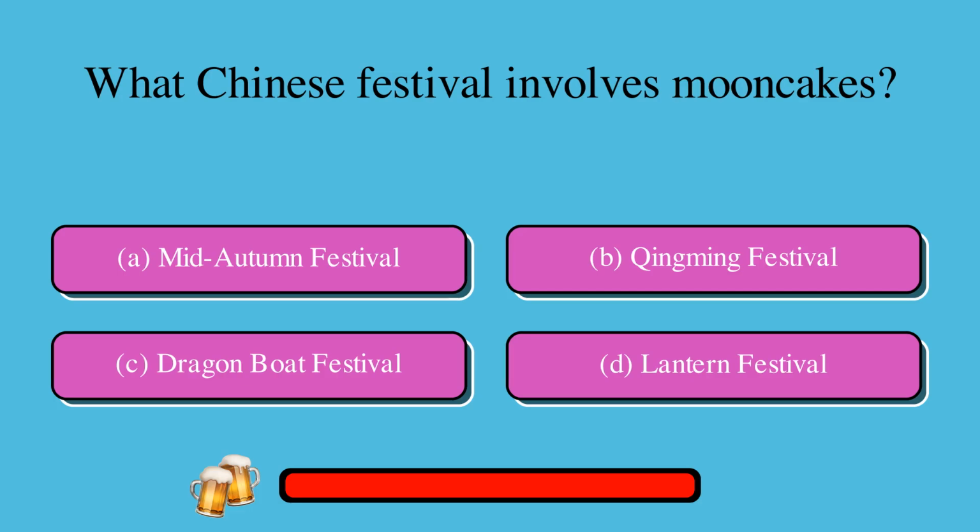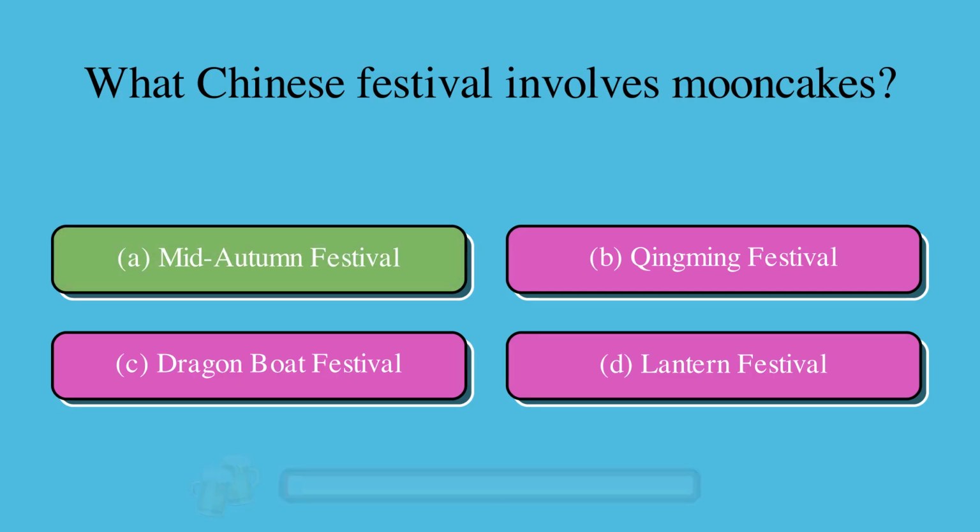What Chinese festival involves mooncakes? A. Mid-Autumn Festival, or B. Qingming Festival, or C. Dragon Boat Festival, or D. Lantern Festival? The correct answer is A, Mid-Autumn Festival.